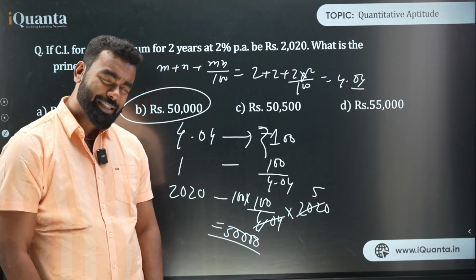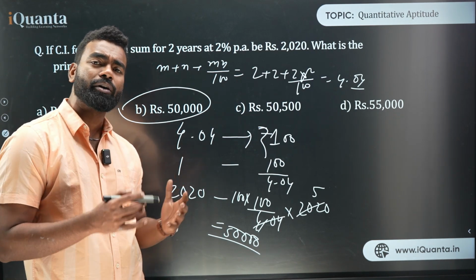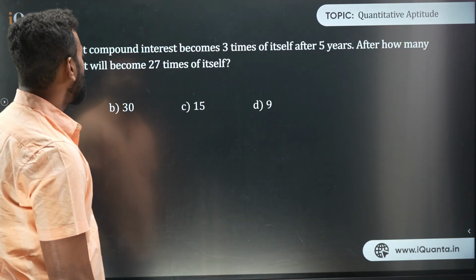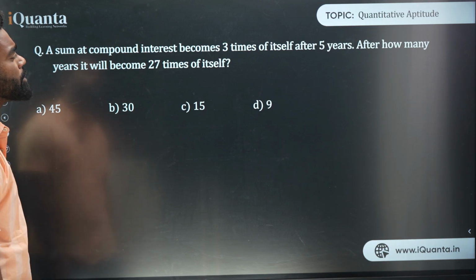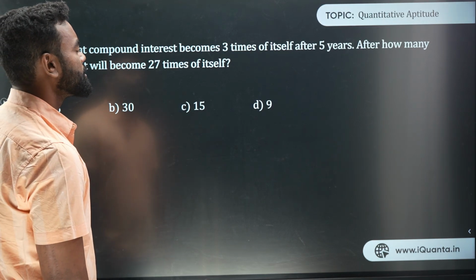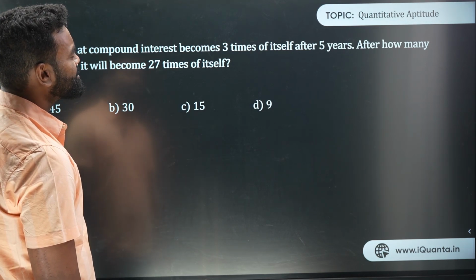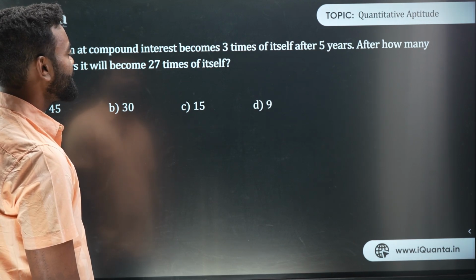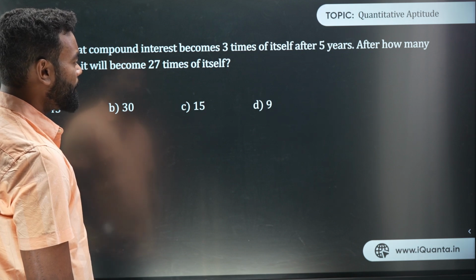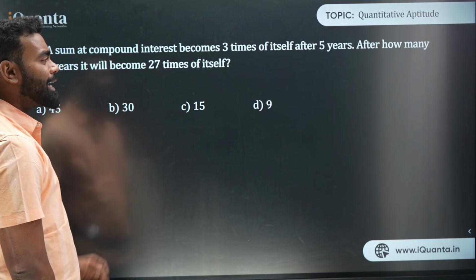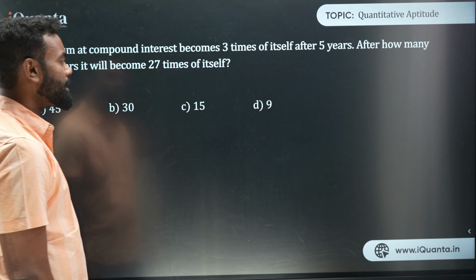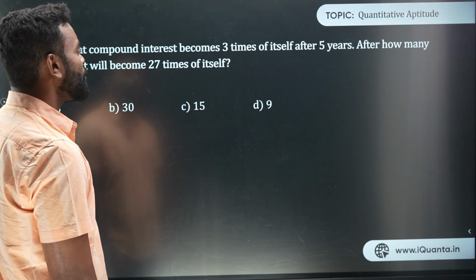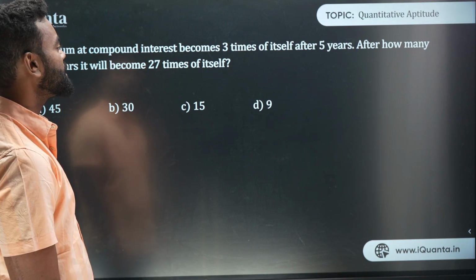So this kind of question, you can see these are the direct application of compound interest. Let's go for some other question as well. A sum at compound interest becomes 3 times of itself after 5 years. After how many years will it become 27 times of itself? Now this question you need to understand in a better way. First I'm just giving you the formula, and I can try to use the formula to solve this question.